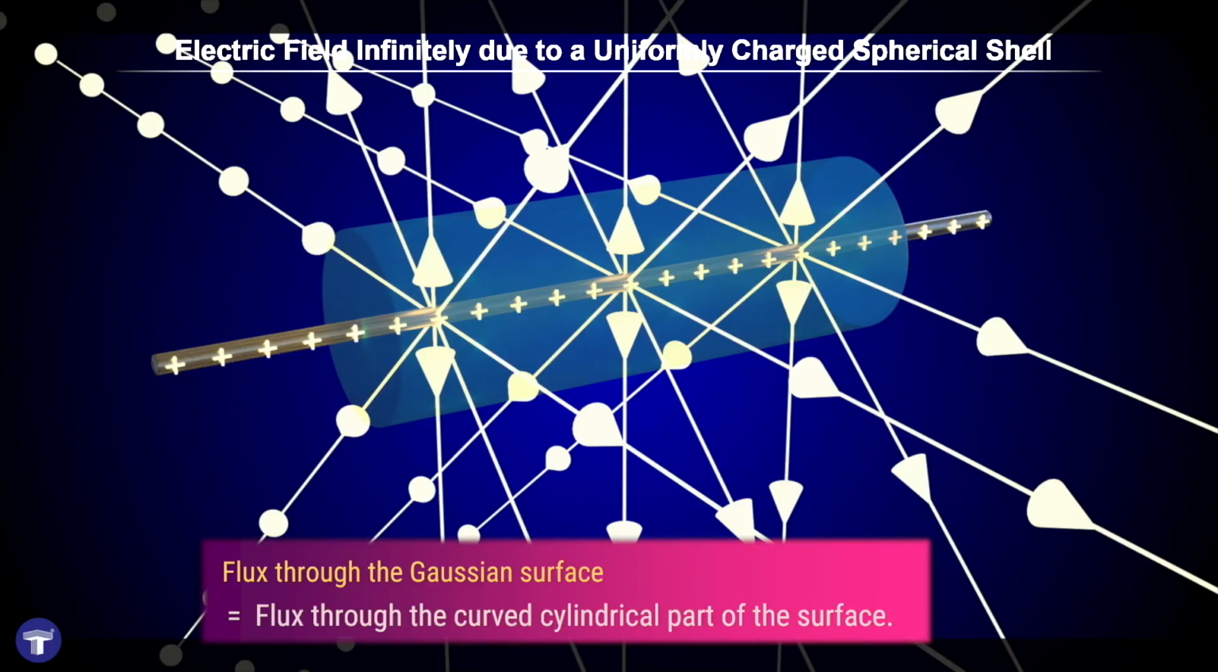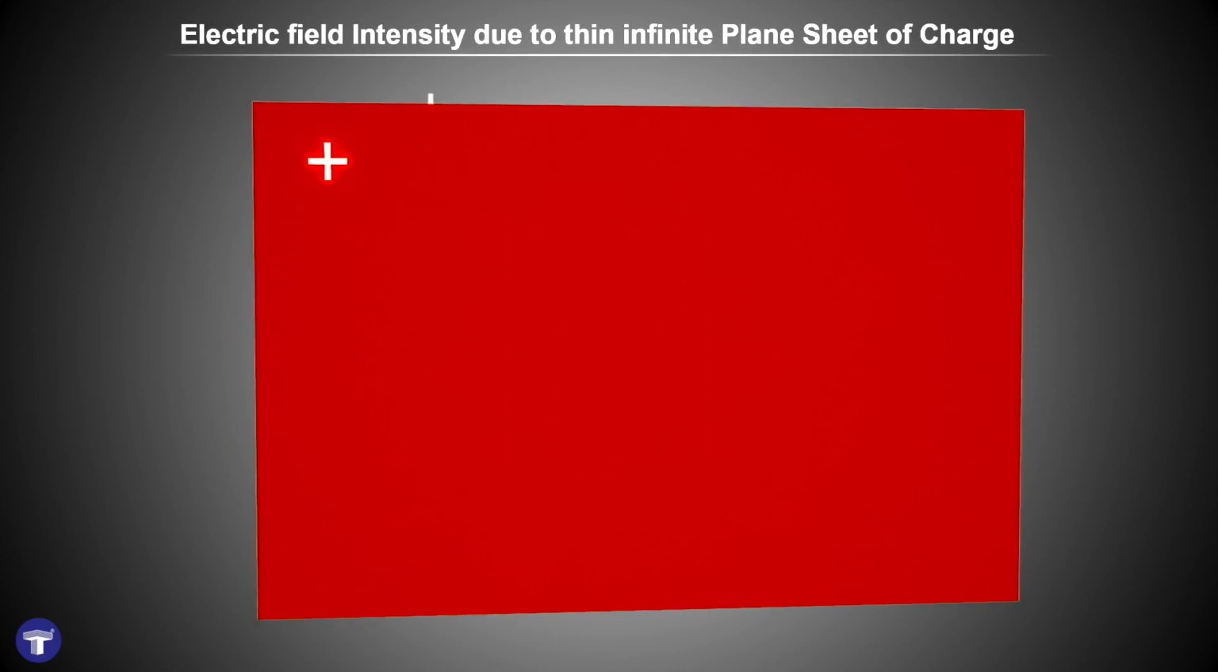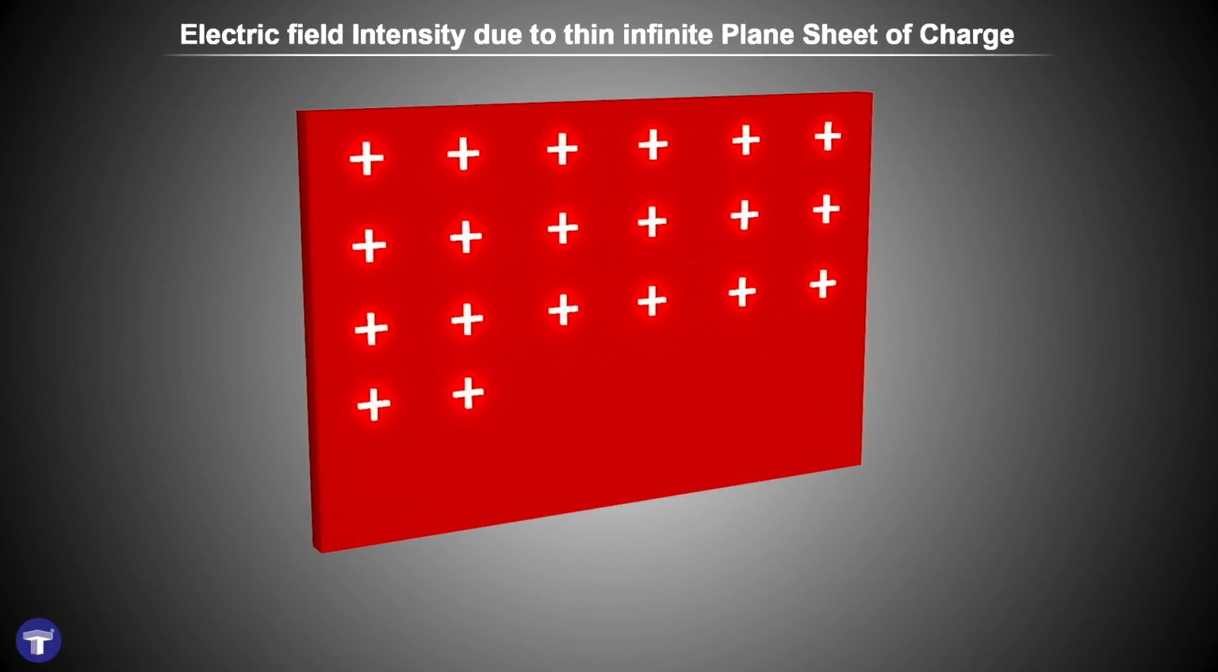Hence, for an infinitely long straight uniformly charged wire, if we want to apply Gauss's law, we will only consider the flux passing through the cylindrical part of the surface. Let us now take a look at a uniformly charged infinite plane sheet.